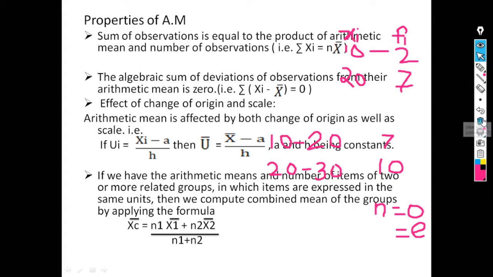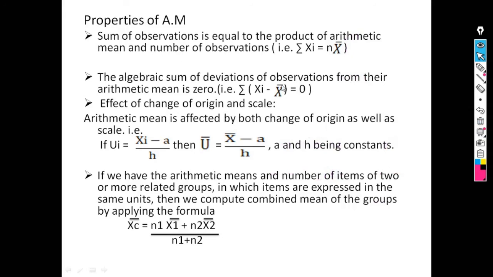Then we saw properties of arithmetic mean. The first property is that the sum of observations is equal to the product of arithmetic mean and number of observations, that is summation of xi is equal to n into x bar. We know that the formula for arithmetic mean is x bar is equal to summation of xi upon n. So from this we can say that summation of xi is equal to n into x bar, that is, sum of observations equals the product of arithmetic mean and number of observations.